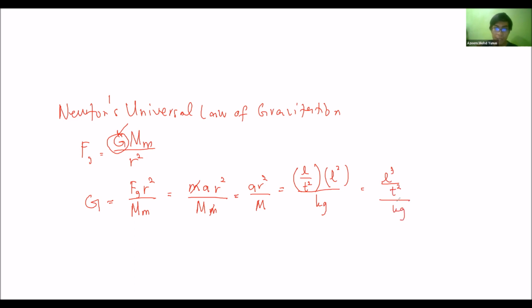Oh, not kilogram, still m here. Still m. So it becomes l cube over t square m, meter cube, kilogram s square. So m cube kilogram s negative 2.